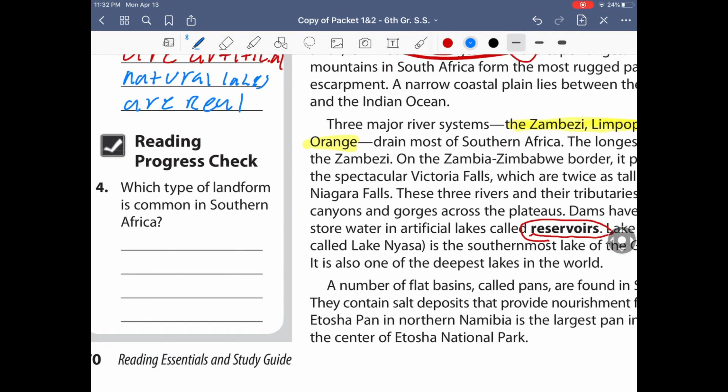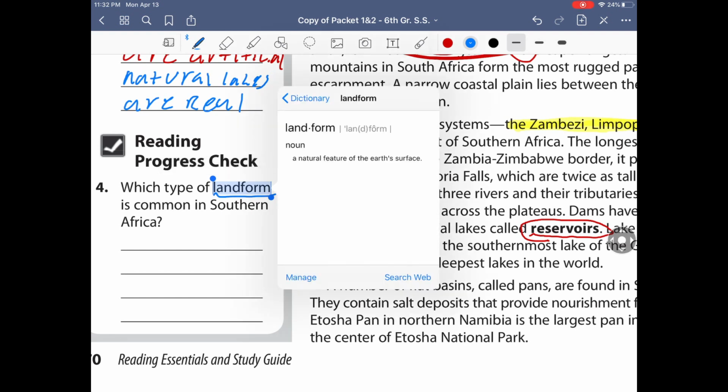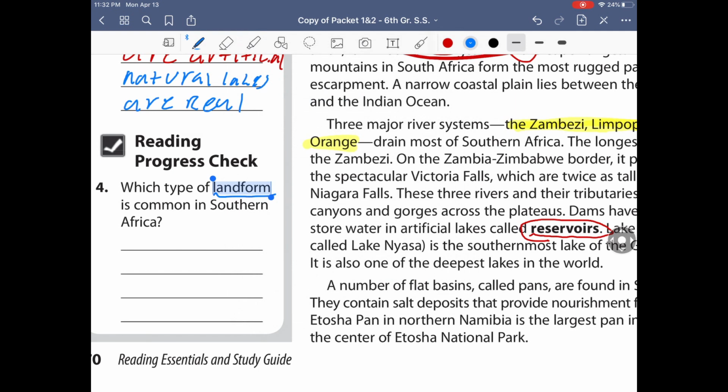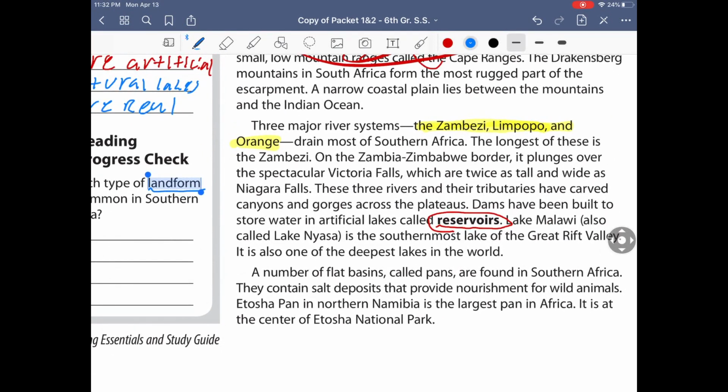Okay, so which type of landform is common in southern Africa? So landforms, let's remember what landforms means. Definition: landforms are natural features of Earth's surface. Okay, so which type of landform is common in southern Africa? So let's look over here. This is just talking about water systems, so this is not gonna help us whatsoever. Okay, so let's read down here.